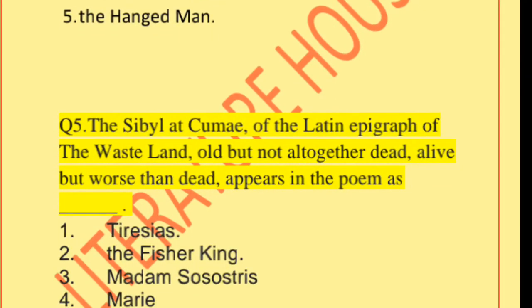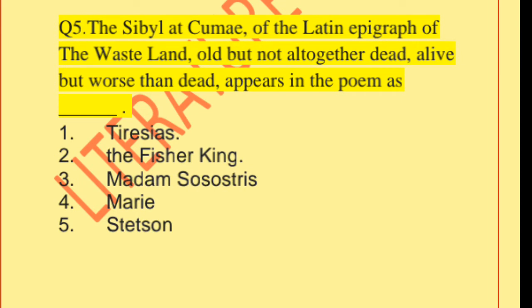Let's see another question. Question fifth. The Sibyl at Cumae, in the Latin epigraph of The Waste Land, old but not altogether dead, alive but worse than dead, appears in the poem. Who are the characters that belong to such a Latin epigraph? T.S. Eliot used such a Latin epigraph, the Sibyl at Cumae, for which characters? The options are Tiresias, the Fisher King, Madam Sosostris, Mary, and Stetson.